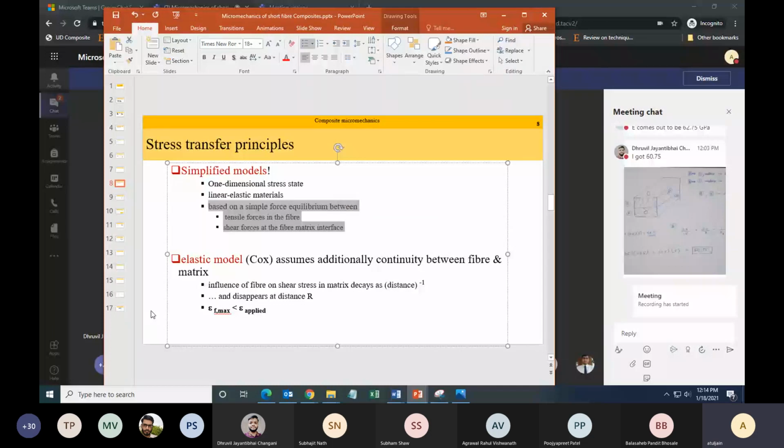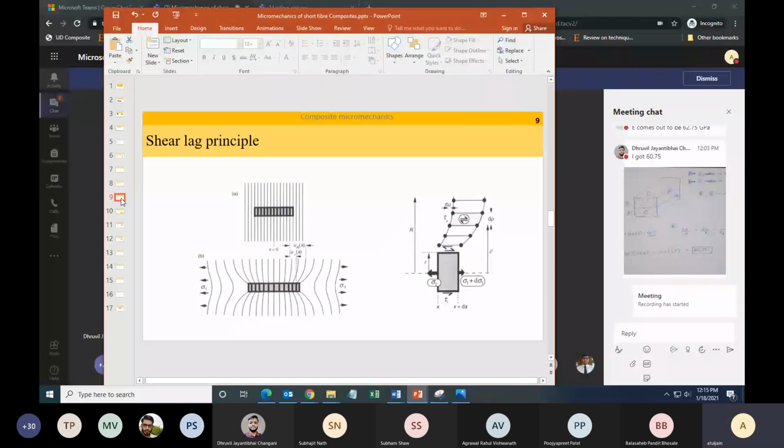And then one by one, we will have two models. The first one is by Cox and the second one is by Kelly. The Cox model assumes that there is traction continuity between the fiber and the matrix. If you remember, last time we had discussed that at the end of the fiber there is a high stress, and at the matrix there is traction continuity. So where the fiber ends and the matrix starts, the stress is high. That is the starting point for the Cox model. Now, sometimes these models are also known as shear lag models.